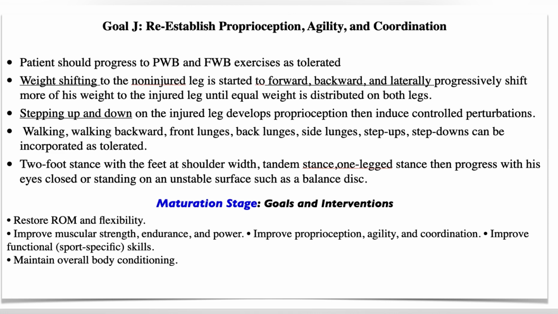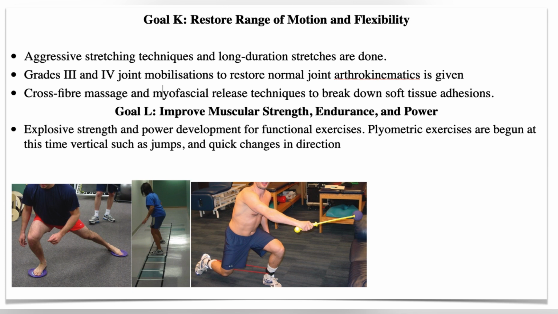Now the last stage is the maturation stage or chronic stage. In this stage we have goals like to increase range of motion, flexibility, muscle strength, endurance, proprioception, and to maintain the overall body conditioning. So the first goal is to restore motion and flexibility. In this stage we want the patient to have full range of motion, so we will start with aggressive stretching, because now the scar is quite mature, so we can perform full stretching exercises for long duration. And we can also progress to grade 3 and grade 4 mobilization.